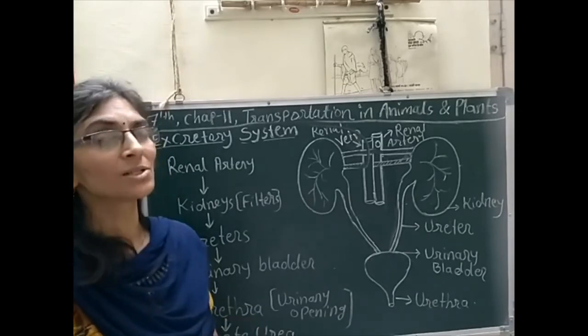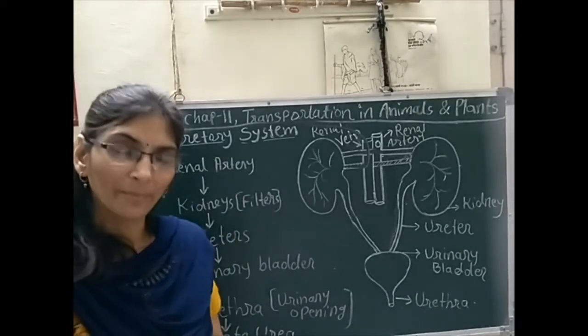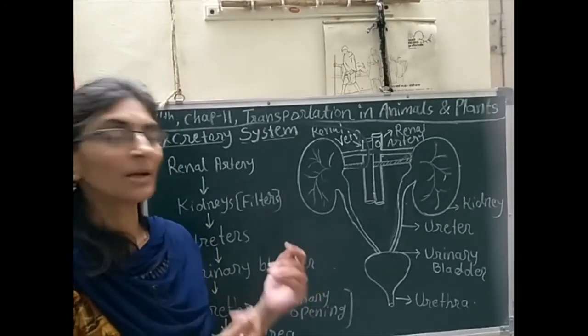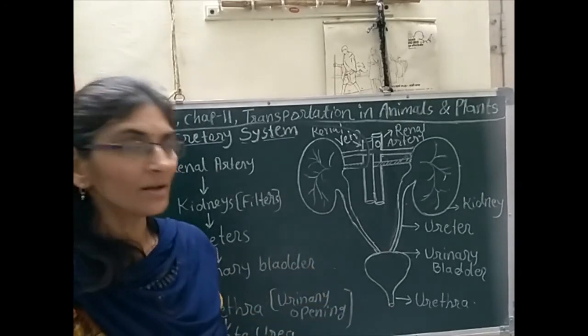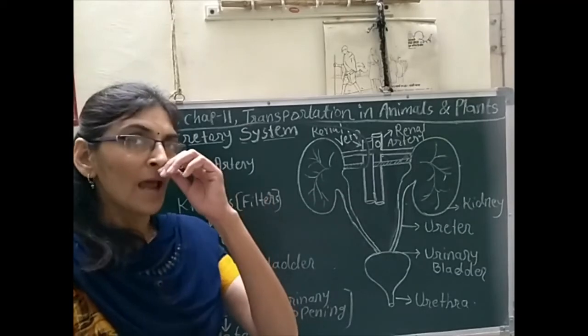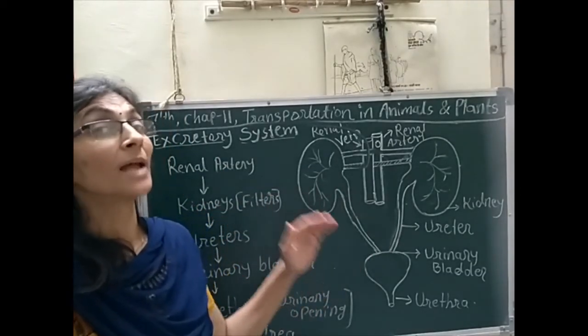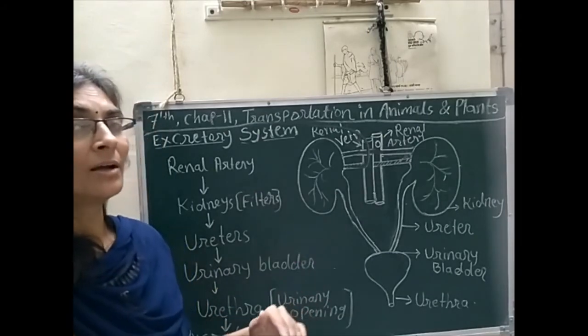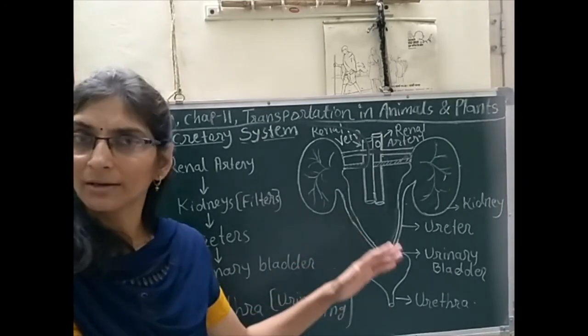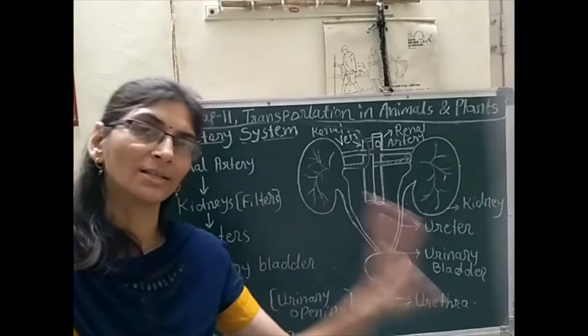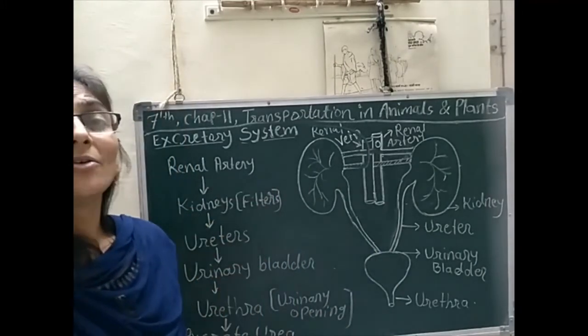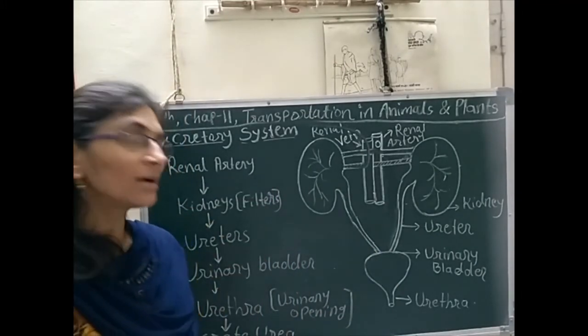Inside those animals also the excretory system is present, but the waste material is different. In aquatic animals the waste chemical is different: ammonia directly gets dissolved in the water.